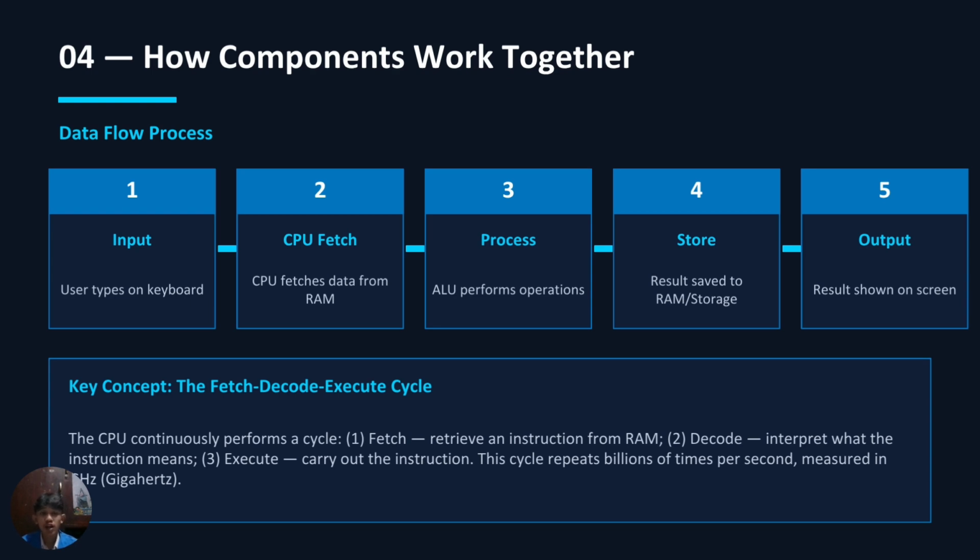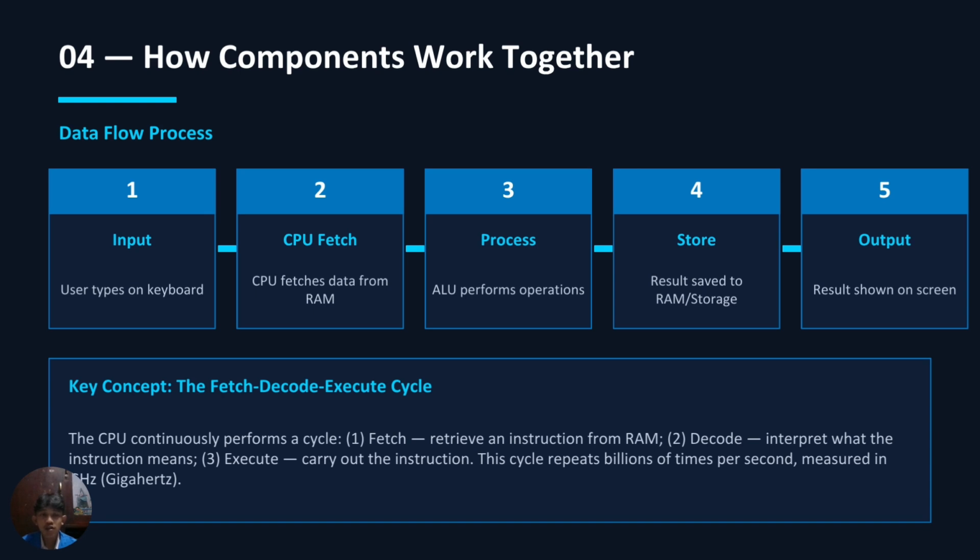So, how do all these components work together? Let me explain the data flow in five steps. Step 1, input. The user types something on the keyboard. Step 2, CPU fetch. The CPU retrieves data from RAM. Step 3, process. The ALU performs the necessary operation. Step 4, store. The result is sent back to RAM or storage. Step 5, output. The final result is displayed on the screen.